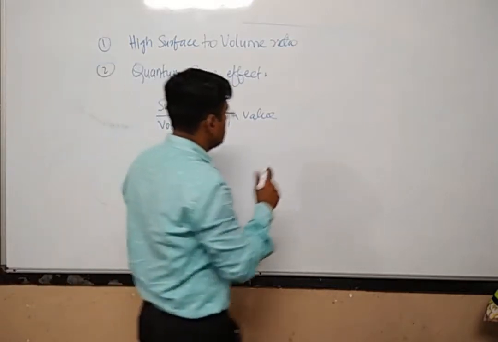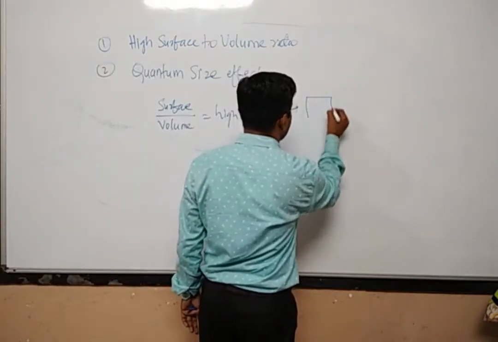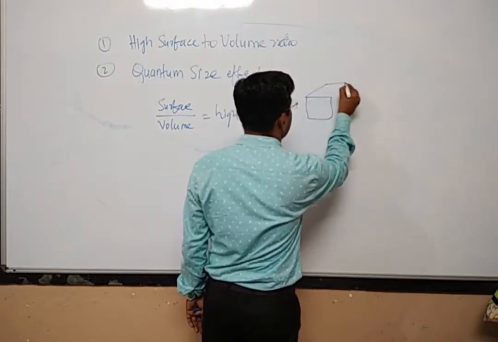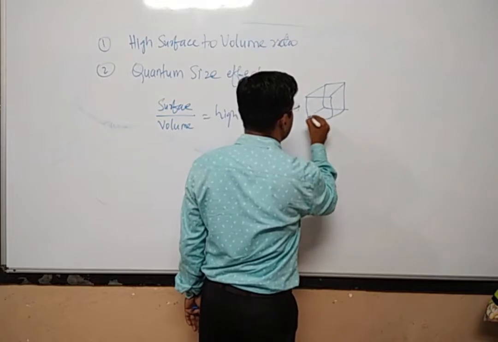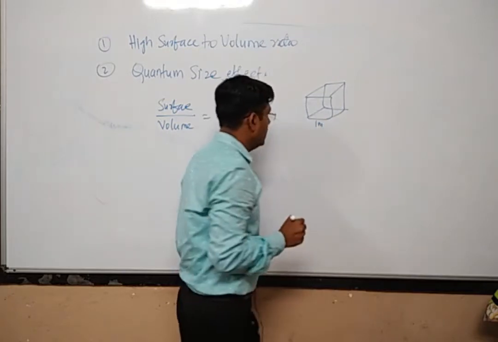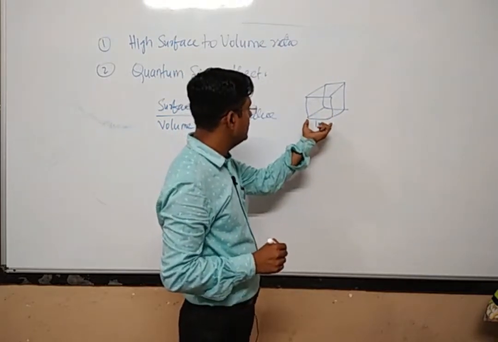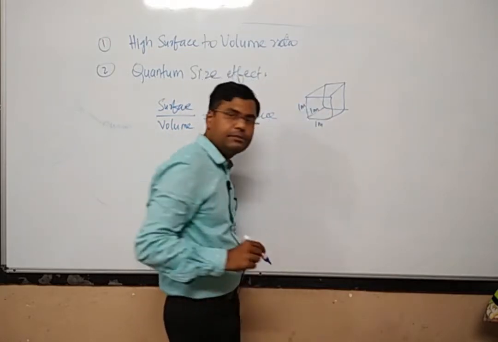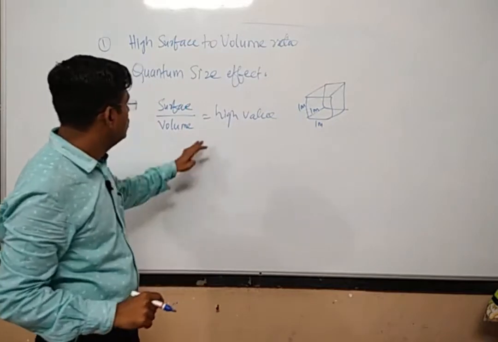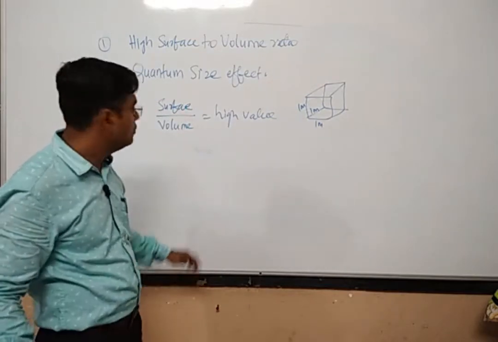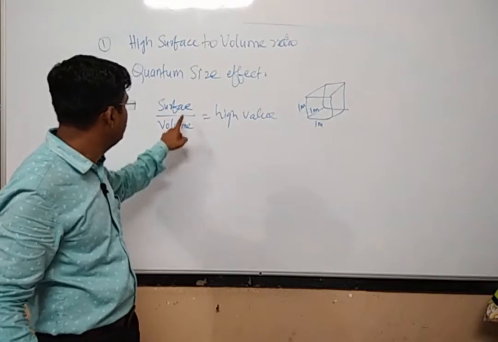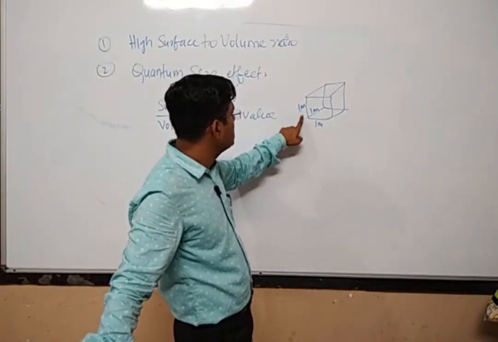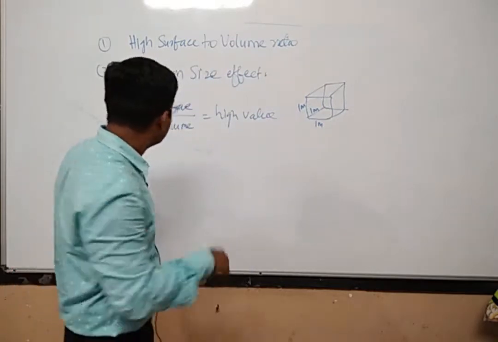Suppose that you have a cube with a length of 1 meter. This is the cube whose length is 1 meter, whose breadth is 1 meter, and whose height is 1 meter. Now you obtain the surface to volume ratio. What will be the surface area? 1 into 1 meter, and that will be 1 only.